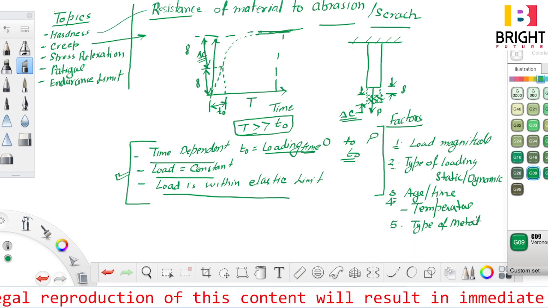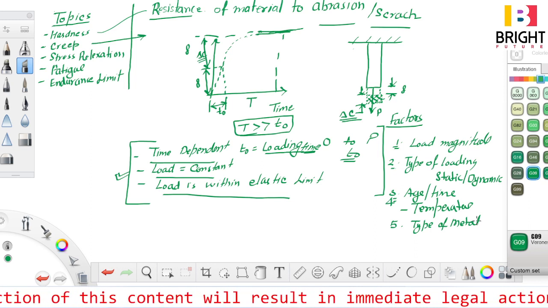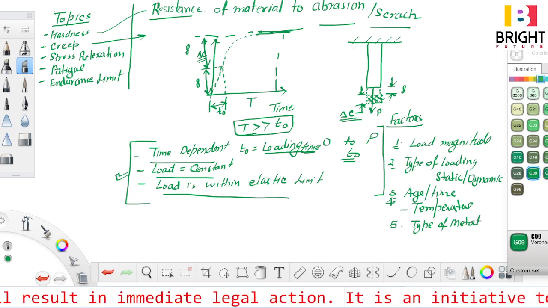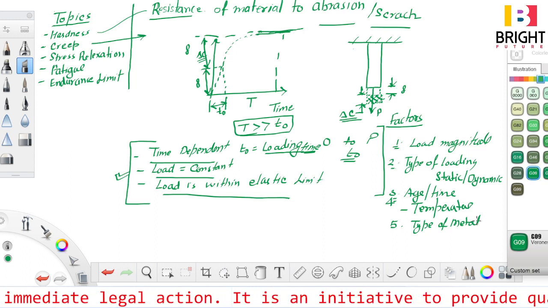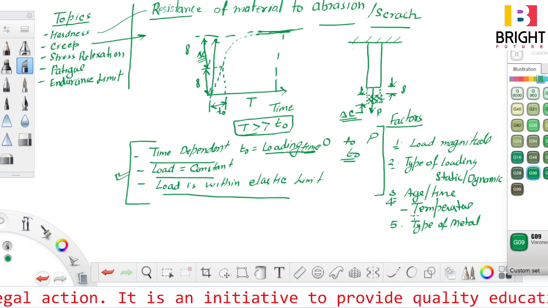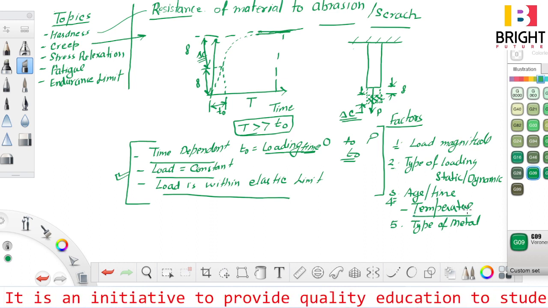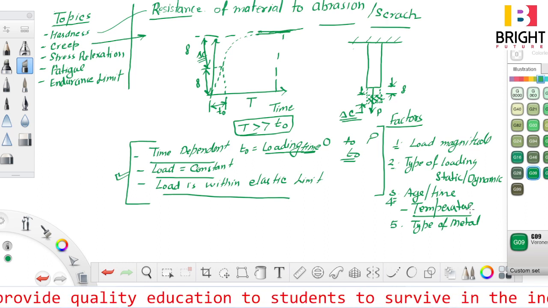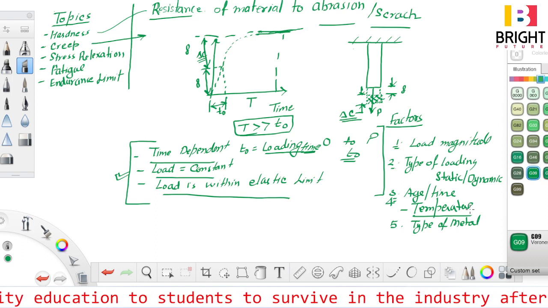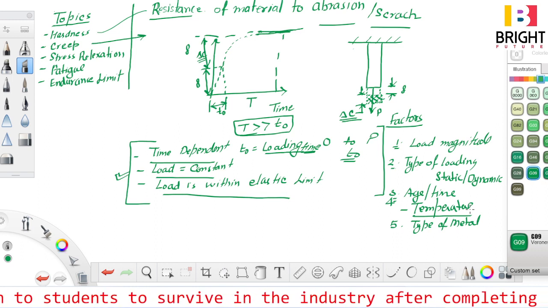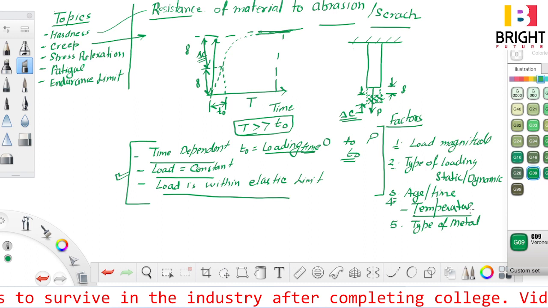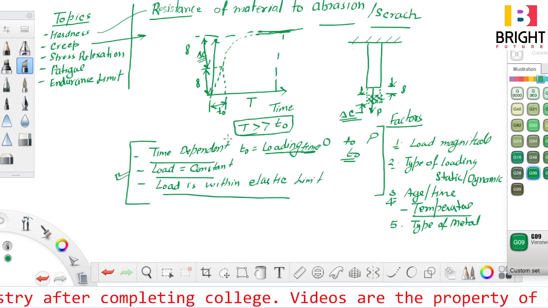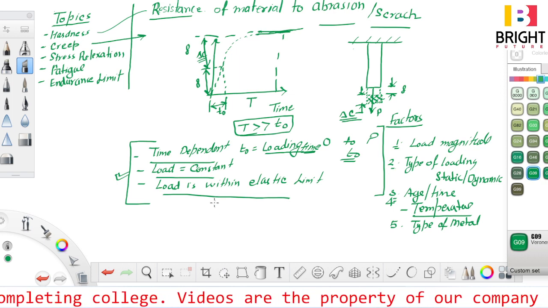Now this creep deformation is undesirable, and it is very pronounced, significant at higher temperature. This particular criteria affects the creep a lot. At higher temperature the rate of creep will be much more. When temperature of metal reaches half of the melting point temperature, then creep becomes intolerable. Such a temperature is called homologous temperature.